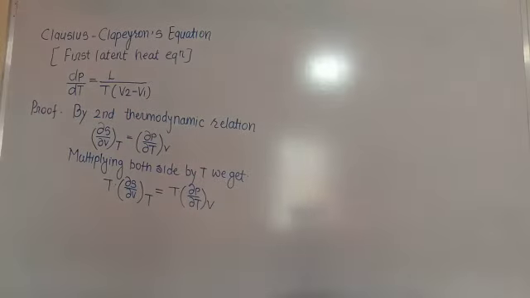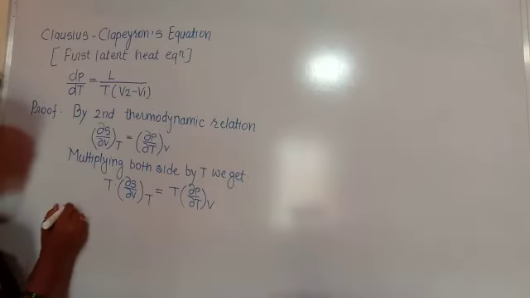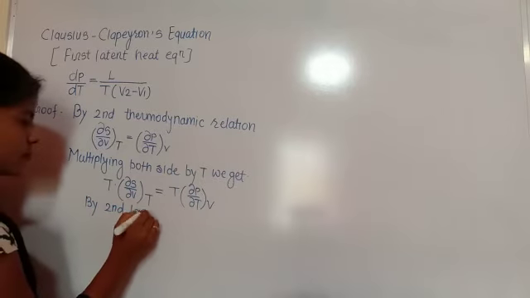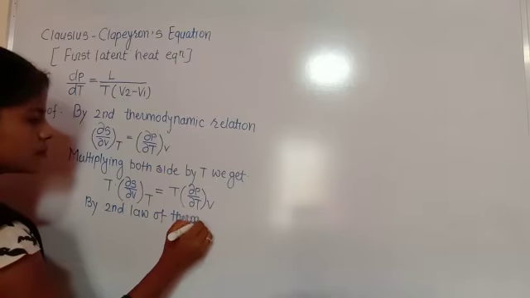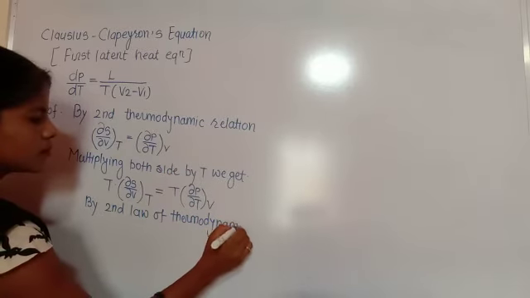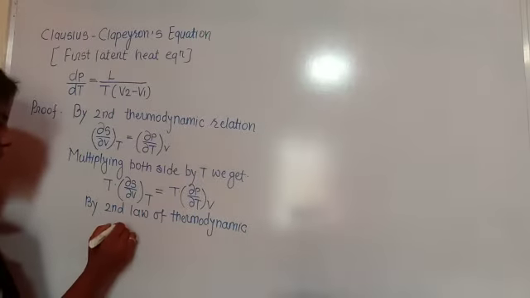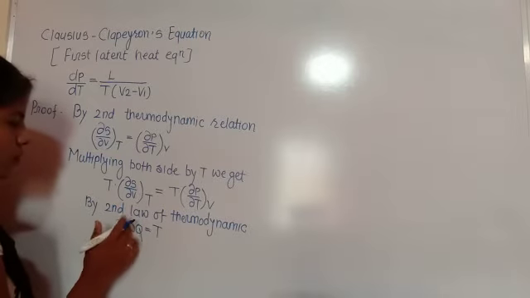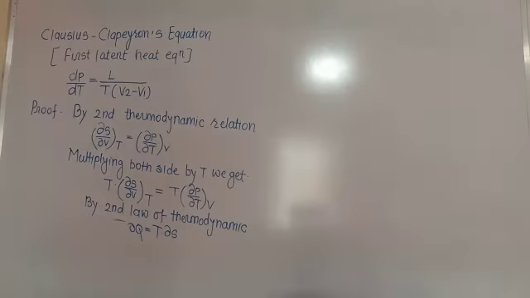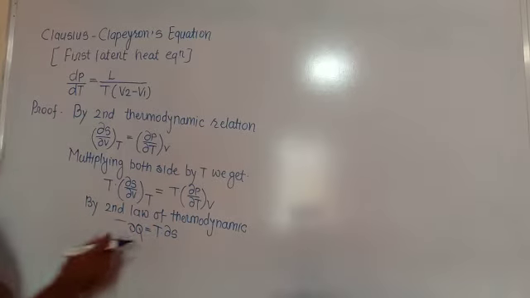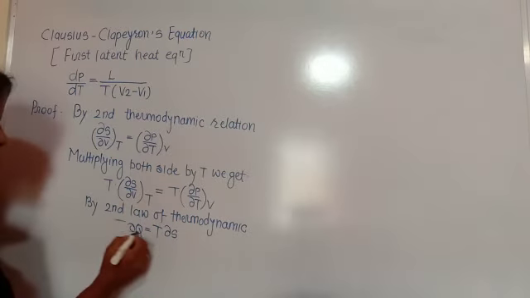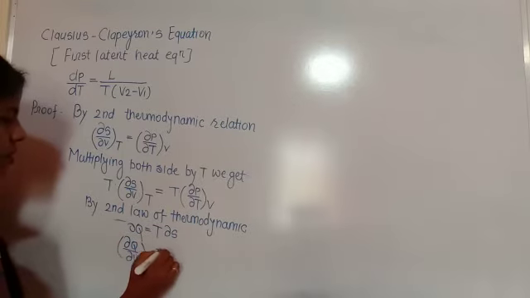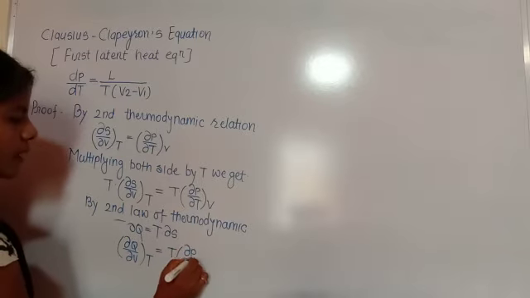is equal to T into del P by del T at constant volume. But we know that, by the second law of thermodynamics, in terms of entropy, del Q is equal to T into del S. Putting this value in the equation, T into del S is nothing but del Q. We get del Q by del V at constant temperature is equal to T into del P by del T at constant volume.